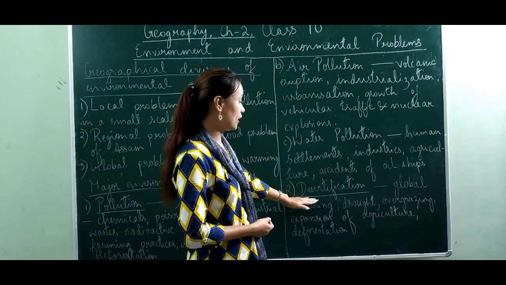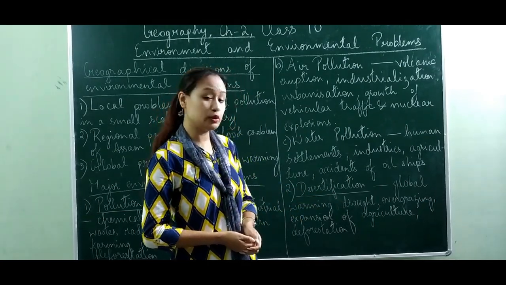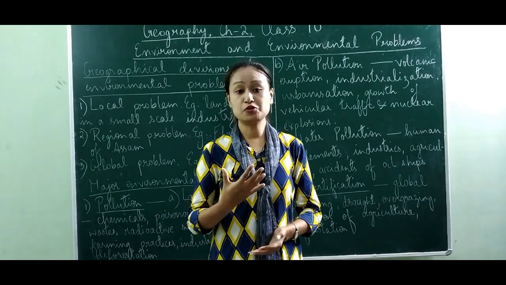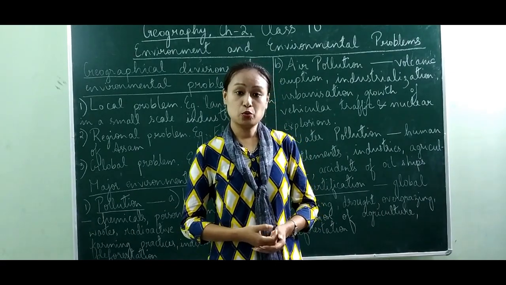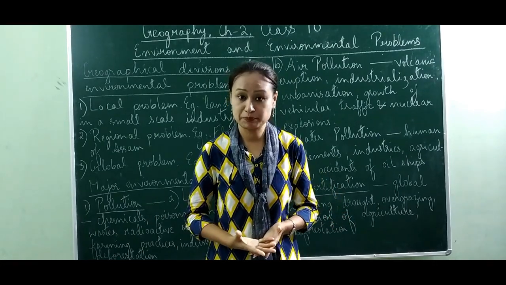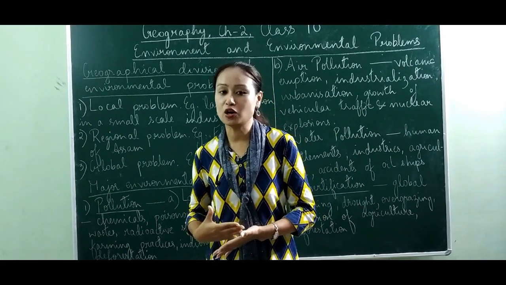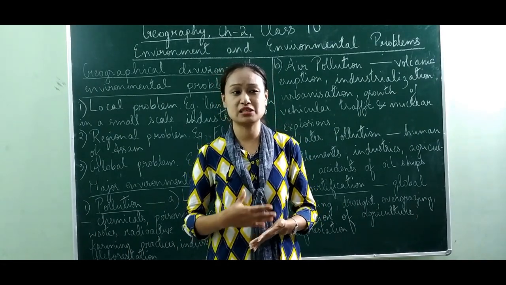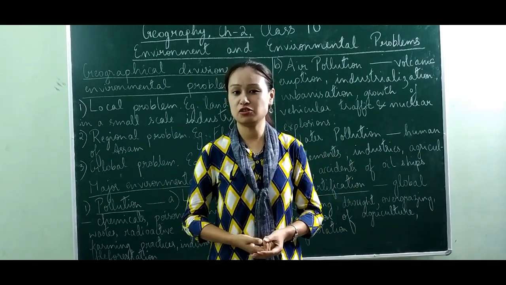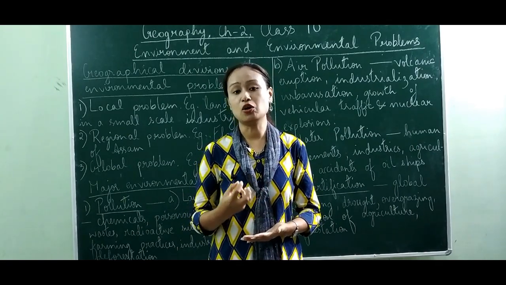Now the next point is desertification. Before we go into this point, let's know what a desert is. First of all, a desert is a place which is dry, where there is less human habitat. Generally, we know a desert as a very hot place, a hot place which has less rainfall or sparse vegetation and a high rate of evaporation. So these places are called deserts.